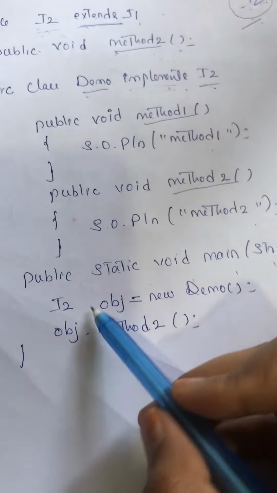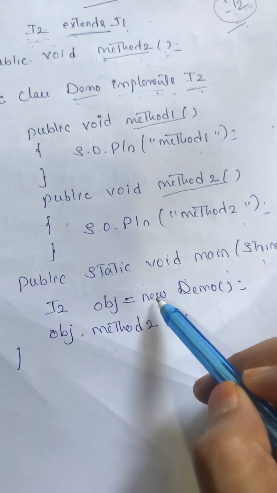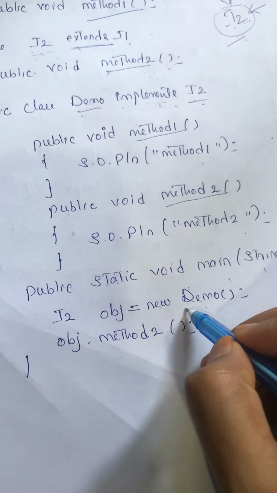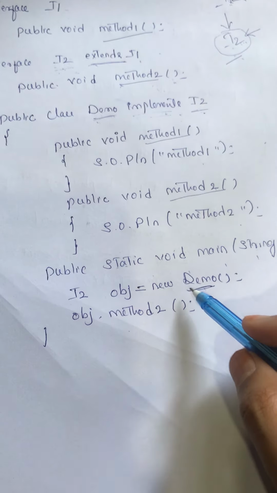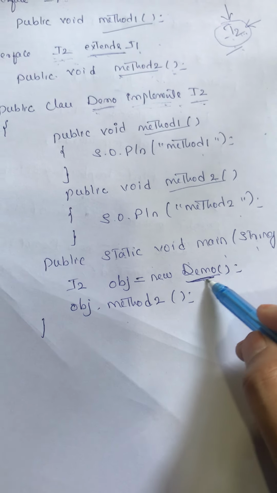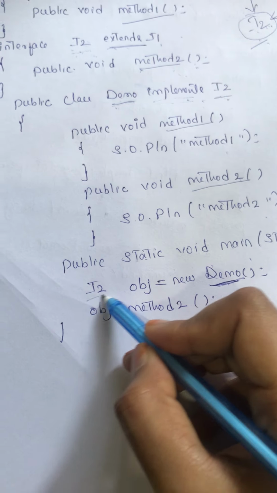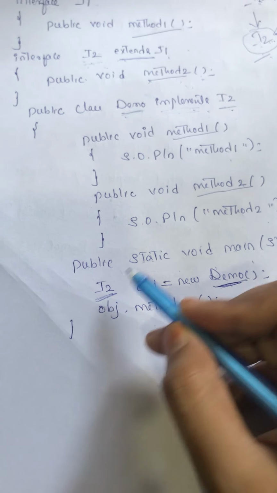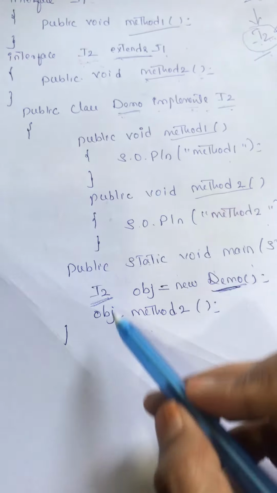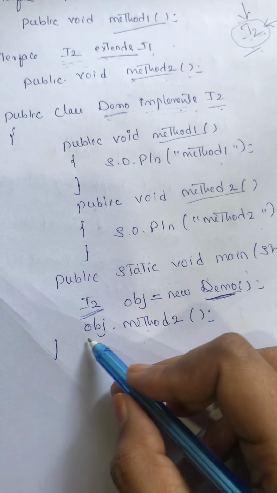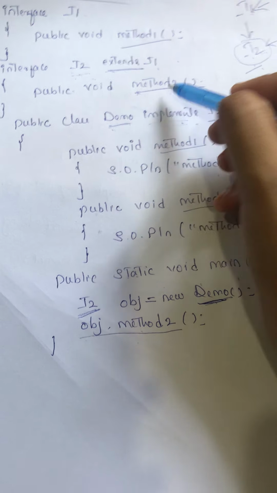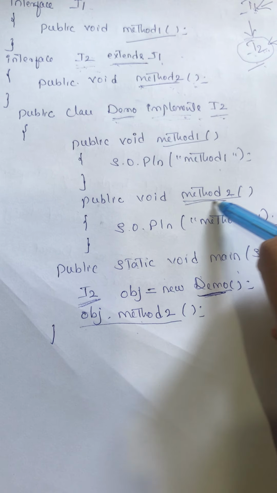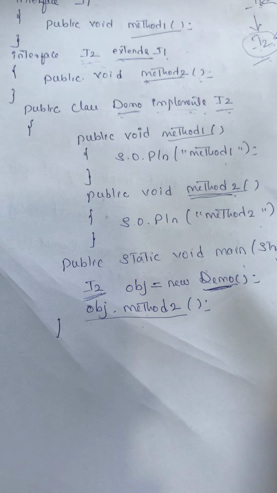Now here you can see I2 object is equal to new demo. Demo is the class name. As we cannot instantiate an interface, we are instantiating using the demo class, but this object is of type interface 2, so I2. After that, object dot method 2 is going to call this method, which is defined in the class demo. Okay, this is about interfaces.